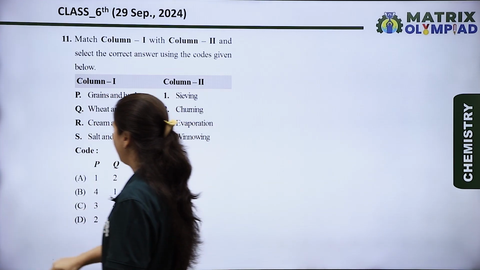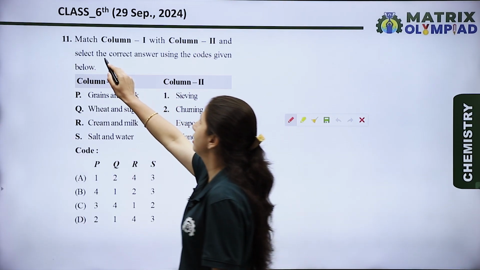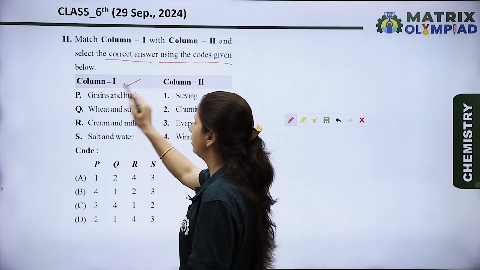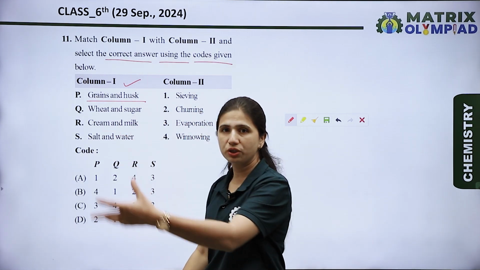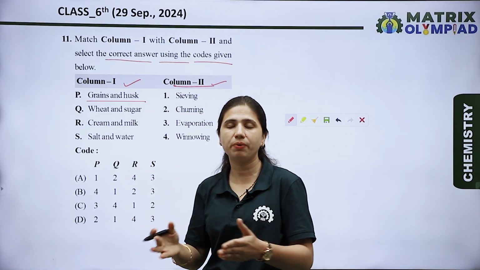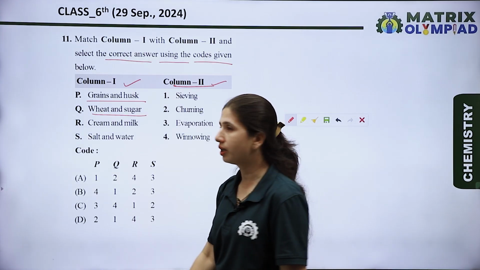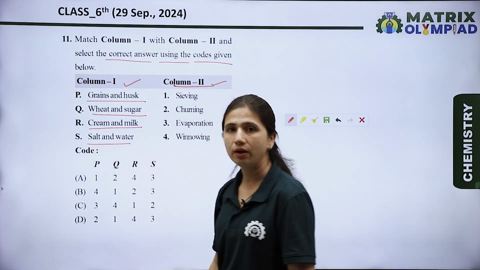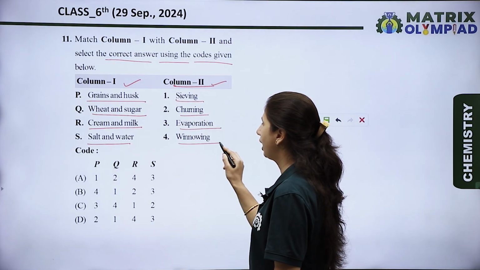The next question is: match column first with column second and select the correct answer using the codes given below. Now let's see column first. In column first there are different mixtures, and in column second there are different processes by which we can separate the mixtures. The mixtures are grains and husk, wheat and sugar, cream and milk, and salt and water. In column second: sieving, churning, evaporation and winnowing.